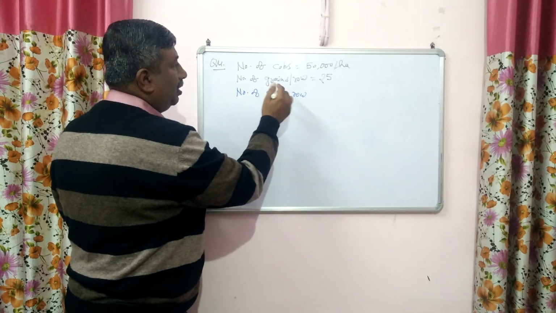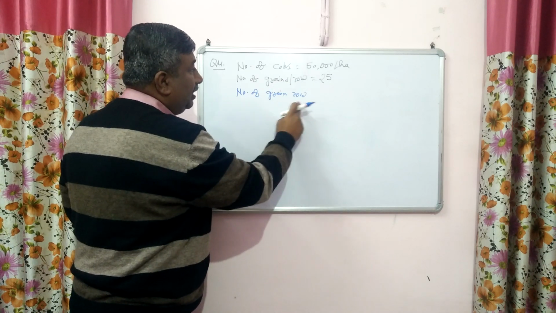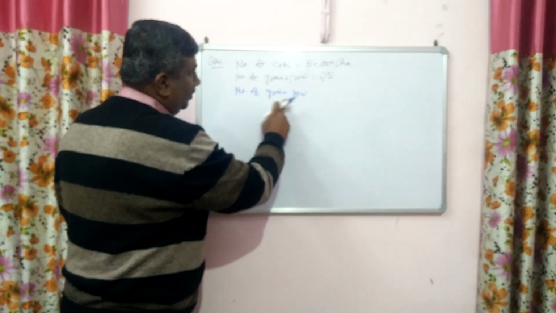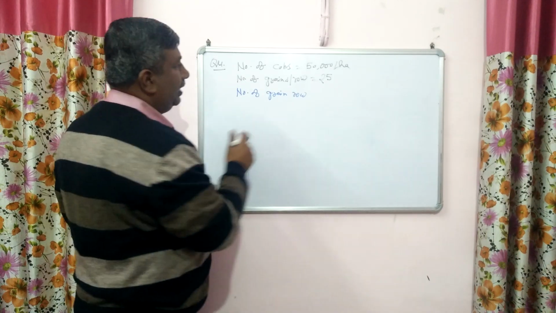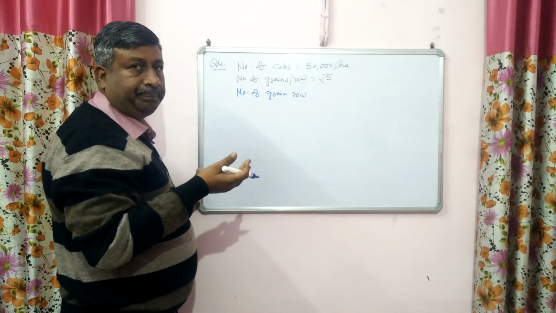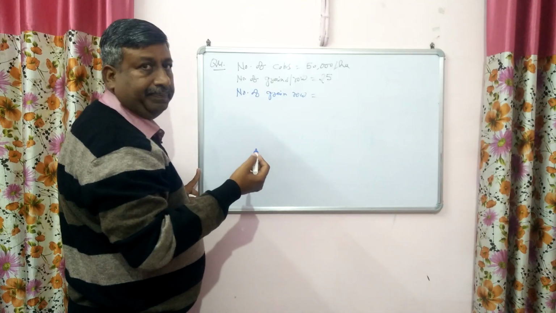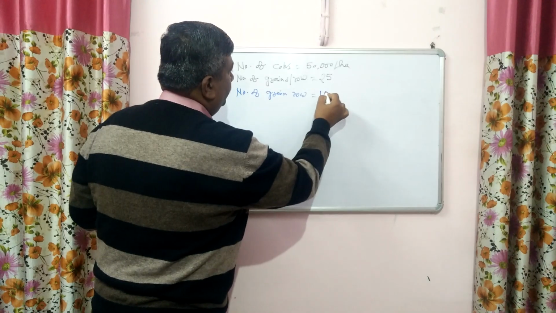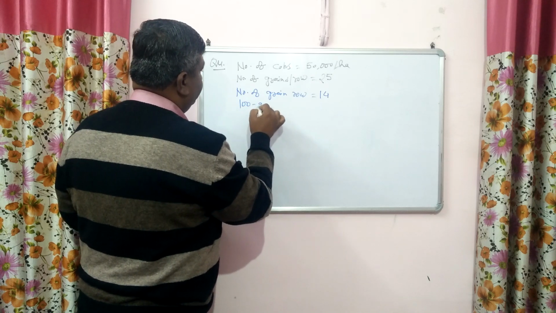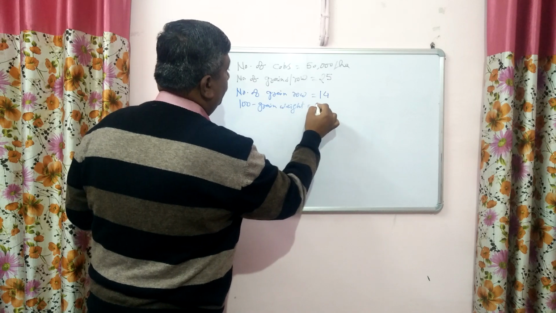Don't be confused, these are the number of grains per row, the number of grains in one row, and these are the number of grain rows, the rows of grains, how many there are. Okay, and in case of maize, the number of grain rows is always an even number, maybe 12, maybe 14, maybe 16, maybe 18. Okay, so suppose it is 14. Okay, and 100 grain weight, suppose 30 gram.